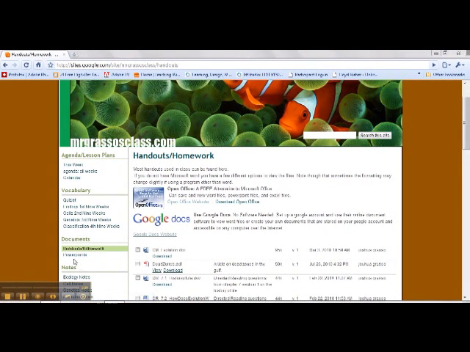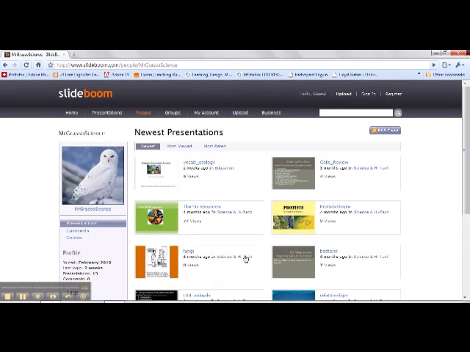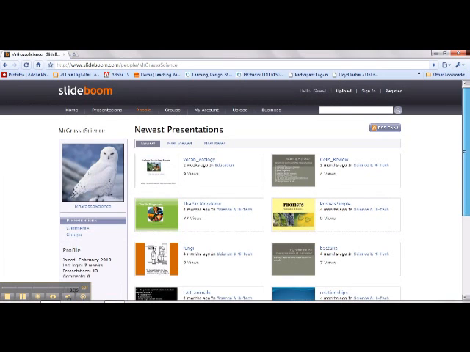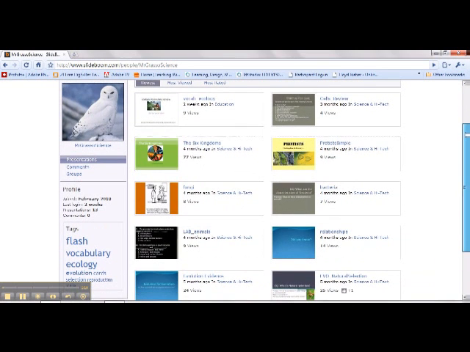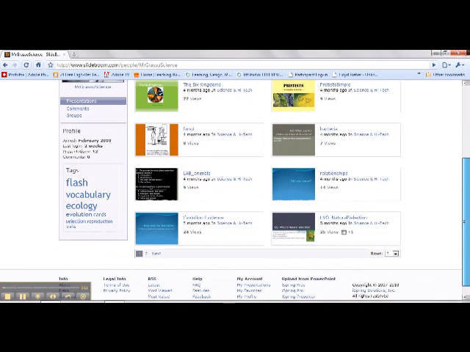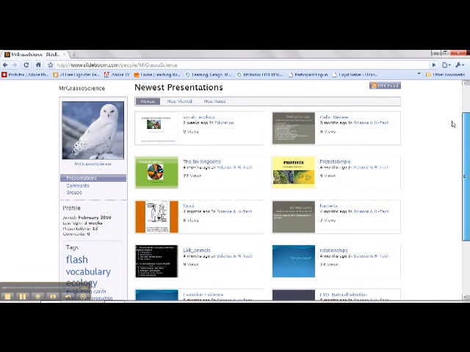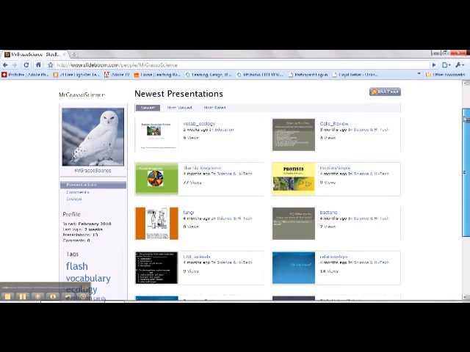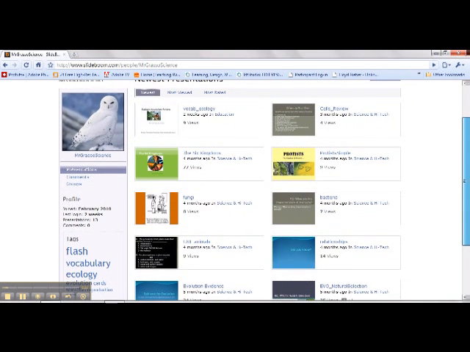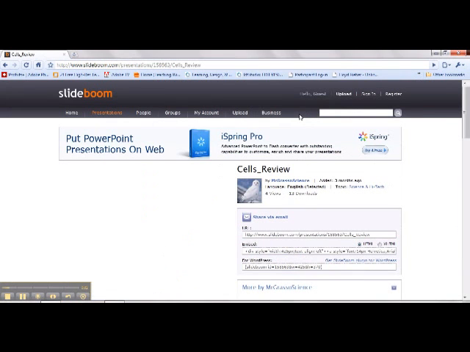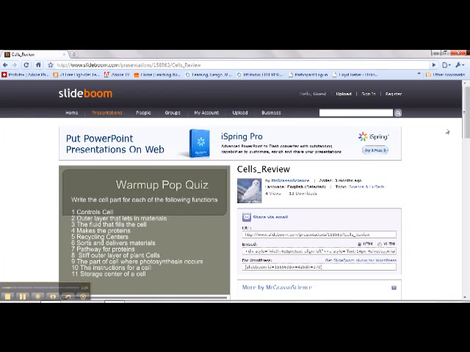The next thing I have under documents is my PowerPoints link. And that'll actually take you to this separate website where I've uploaded all of my PowerPoints. Or at least there are several here, but I have much more that'll be uploaded as we go along, because I found this site at the end of last year. So some of the stuff that we're doing in ecology isn't here yet, but it will be. So you can browse or search and try to find the PowerPoints we've used, or I'll provide a link to them in the actual agenda page. But for instance, let's click on Cells Review, and the PowerPoint that I had for reviewing cells will be right here.